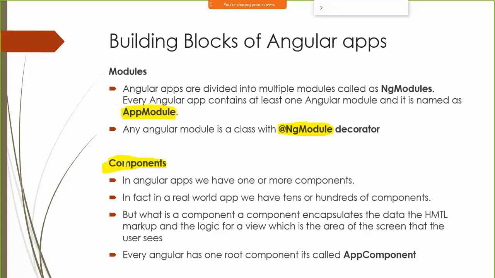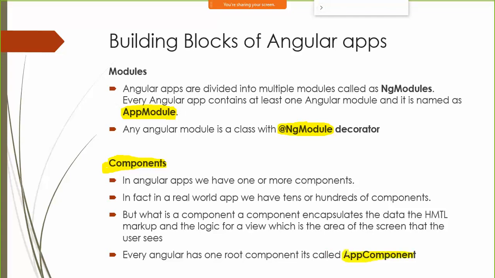So each UI element in an Angular application is referred to as a component. A component is basically going to have some HTML, some associated CSS and some JavaScript code together. And by default in every Angular application we will have one component called app component.